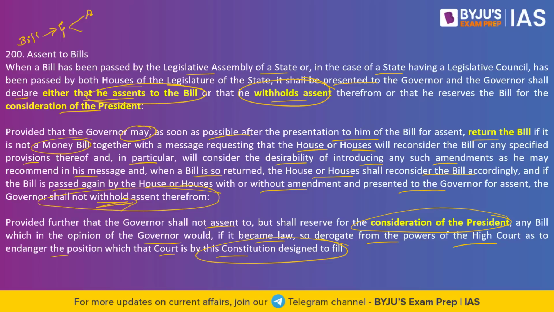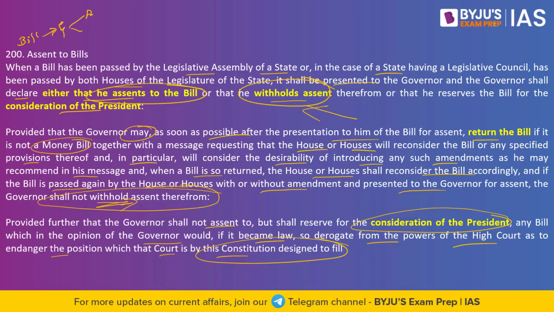The article goes on to say that he may withhold the assent. But when the legislators, the houses, come together, they decide something for that particular state, draft a bill, and send it to the governor. Within what time frame should the governor give the assent? This is not specified in the Constitution. This is the ambiguity that is left open. This is the gray area.